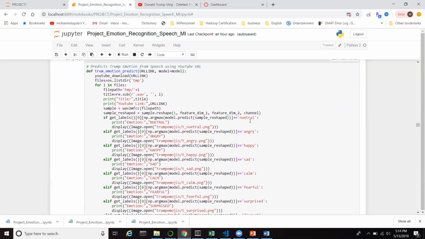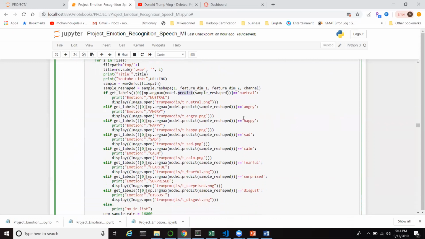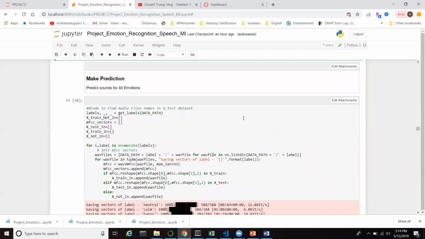So this is another function I developed. This is to identify Trump's emotion from YouTube. You pass the YouTube URL link, then it will download that video file and convert it to audio. Then it will predict and display the respective Trump emotion emoji.